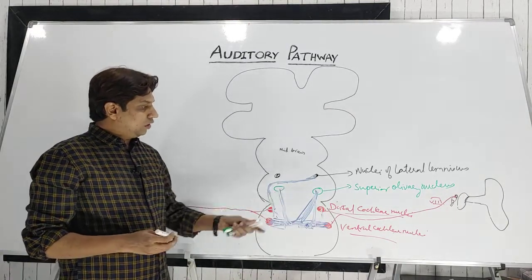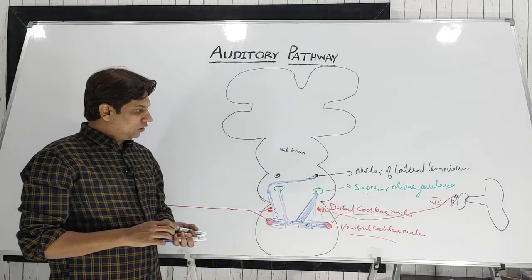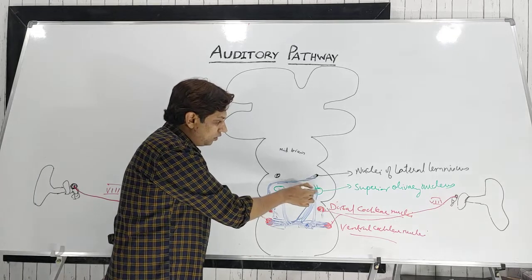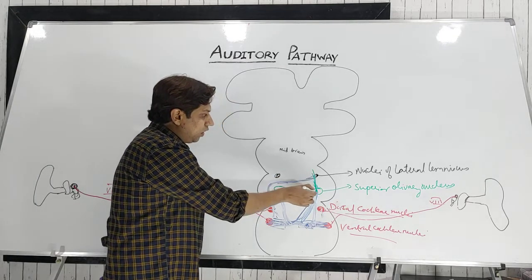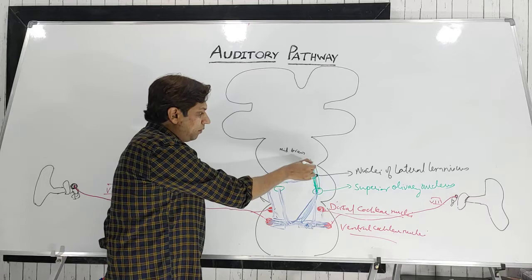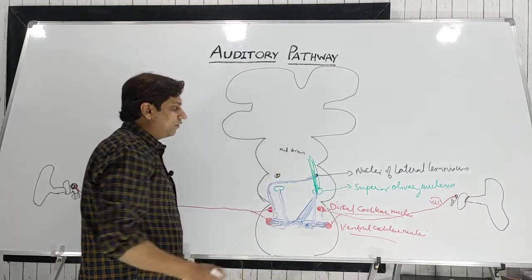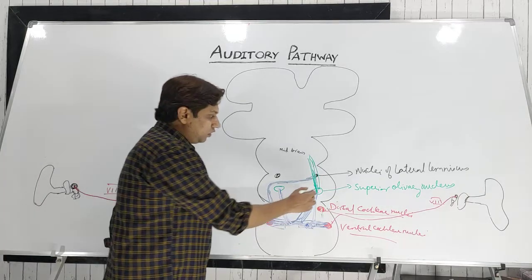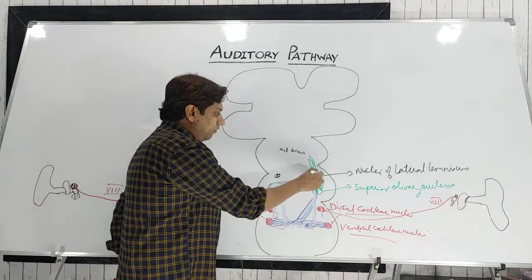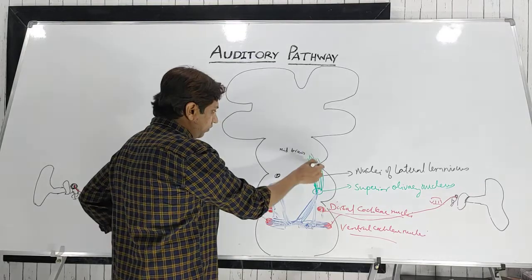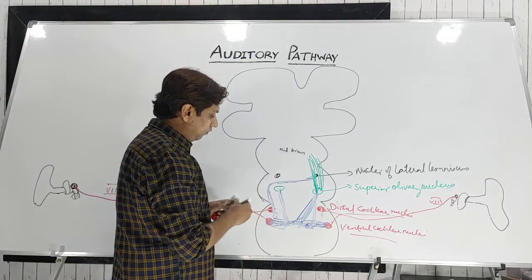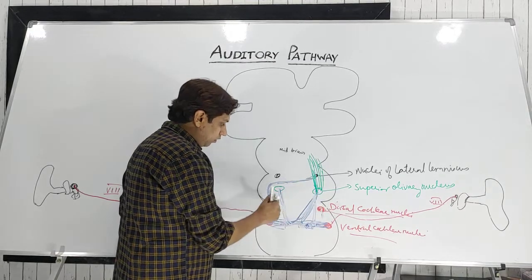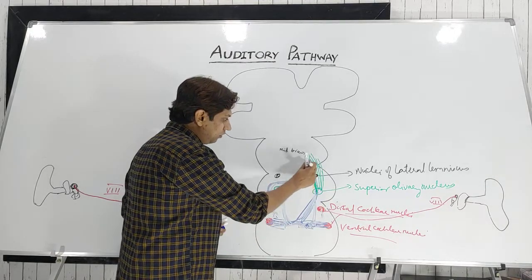Now from this superior olivary nucleus, a bundle of nerve fibers, that is the third order neurons, will ascend up and form a bundle of axons. This bundle of axons will go via the nuclei of the lateral lemniscus, most of the fibers, and a few will escape from this. The fibers coming from the dorsal cochlear nuclei, and also from the ventral cochlear nuclei, give synapses, so this will ascend together.